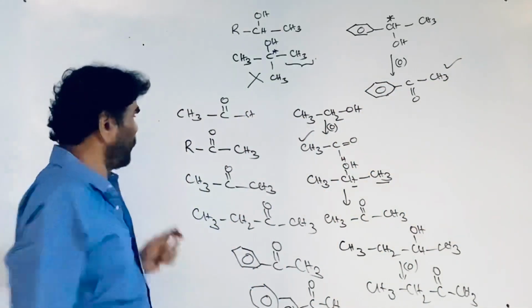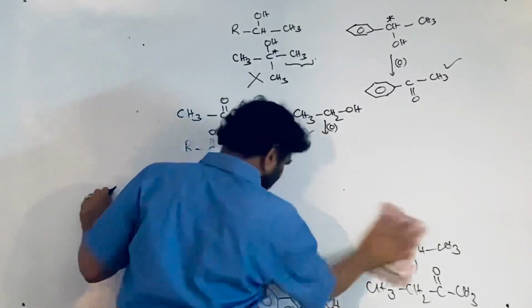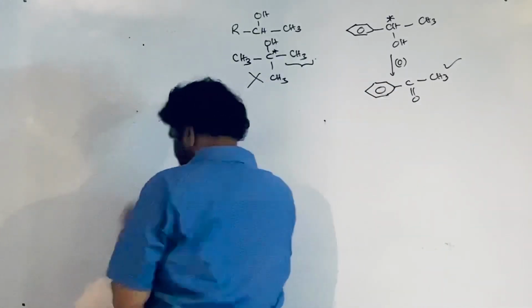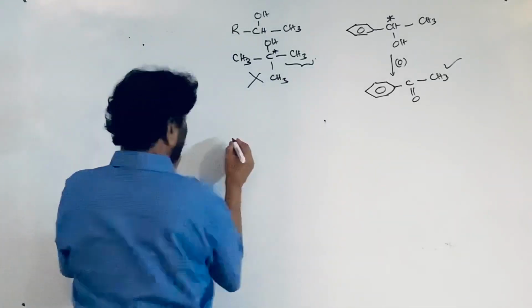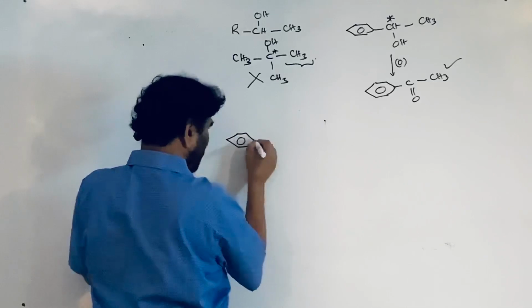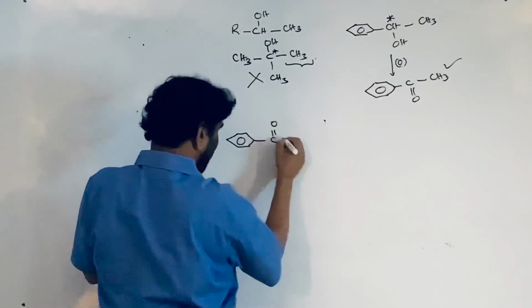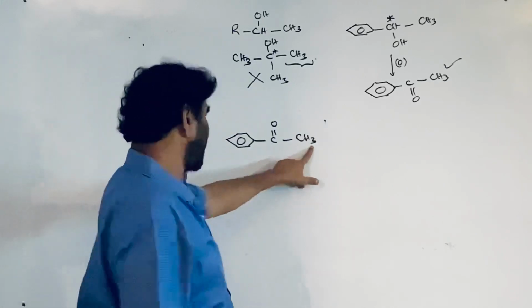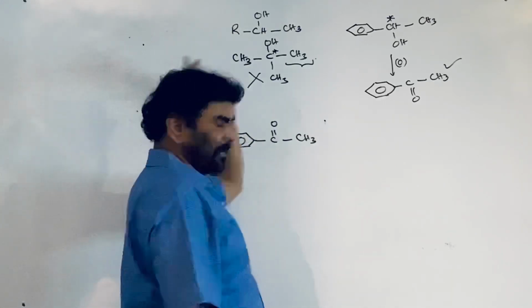I told you what is participating and the mechanism. See what is happening; you can take any one of these. So let me take acetophenone. Yesterday also I took this: one side a methyl group, the other side no hydrogens.